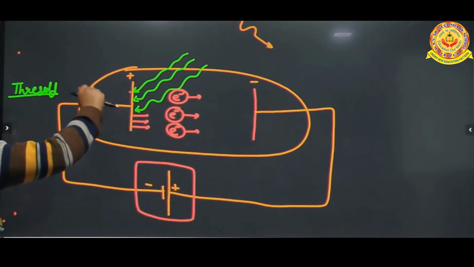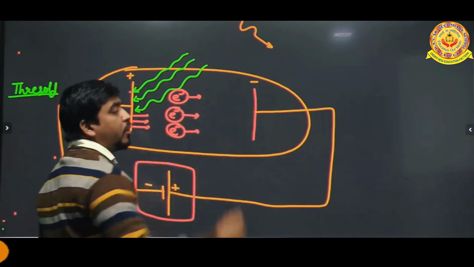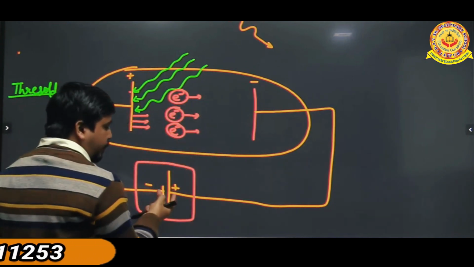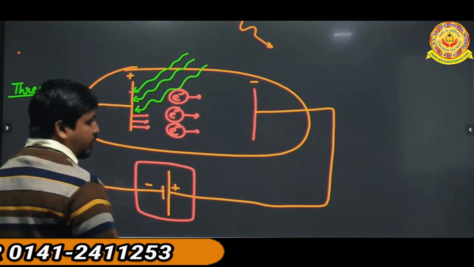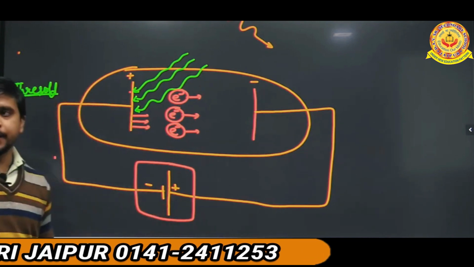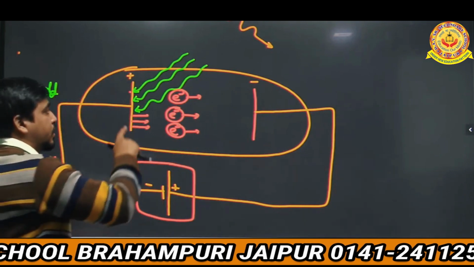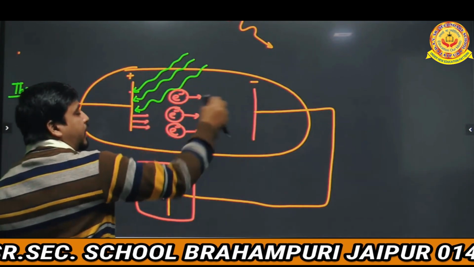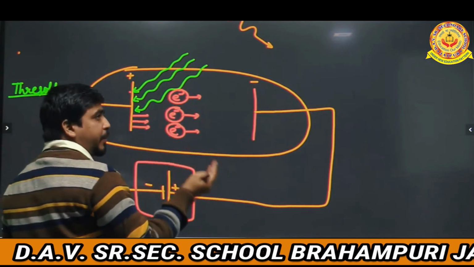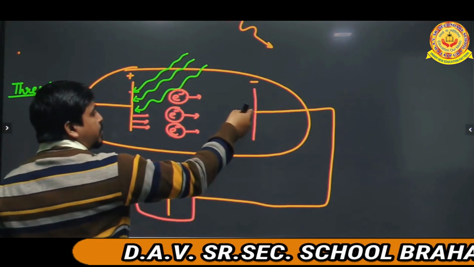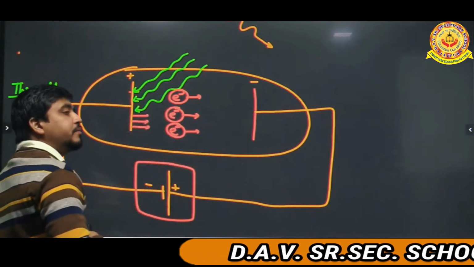If this becomes an anode and this becomes a cathode, then the commutator changes the direction of this cell also. It means in a constant time interval, this is a cathode, this is an anode. After completing that half cycle, this becomes a cathode and this becomes an anode.